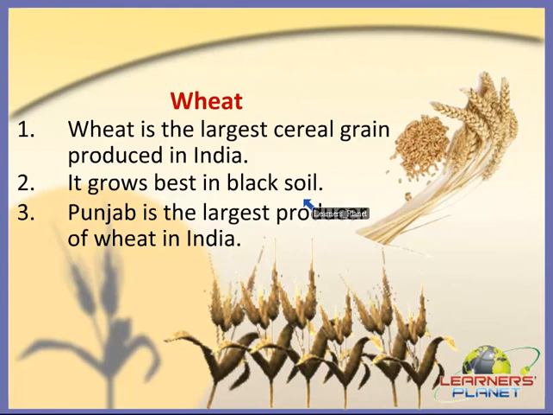Alright, and you will be amazed to know that Punjab is the largest producer of wheat in India. Children, wheat can also grow in clay and loamy soils, as all these types of soils are available in the region of Punjab, right? And that is why wheat grows best in Punjab, and it is the largest producer in India.